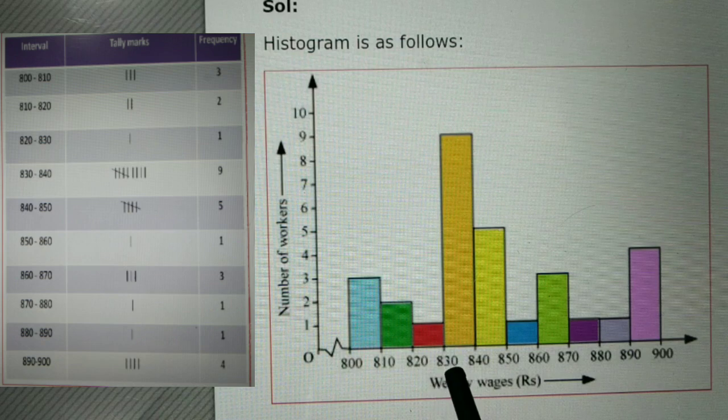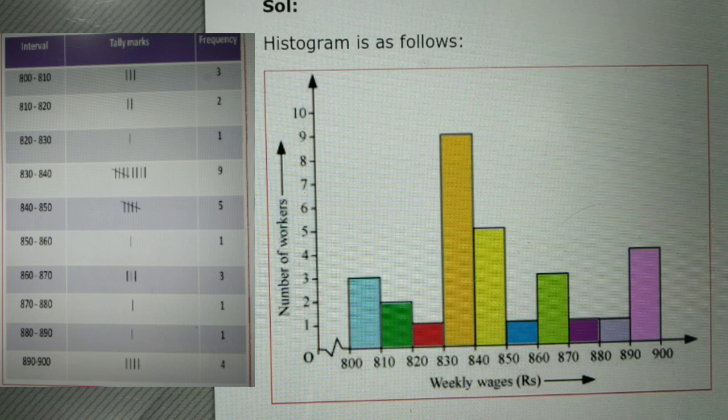Next, 820 to 830. Only one person is there with wages between 820 and 830. Now 830 to 840, the maximum number of workers are there, that is 9 workers. You can see by this line there are 9 workers, the longest bar of this histogram. You can go through the questions by this. So this is the histogram up to 900. See, the end line of the first bar matches the starting line of the next bar.